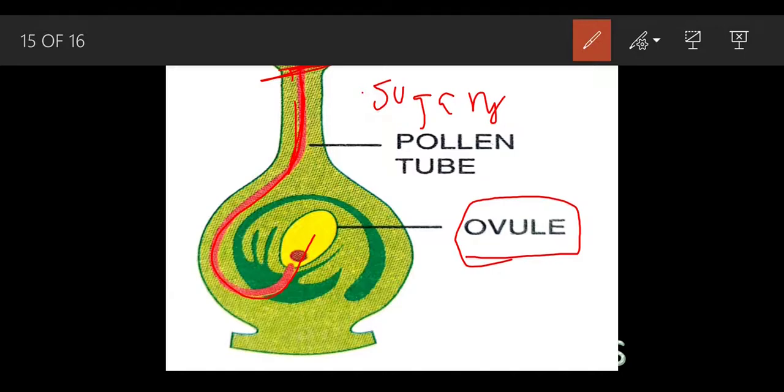Why does it move toward the ovule? Because the pollen needs food, and because of this it develops this pollen tube. So this is basically the chemotropism part.